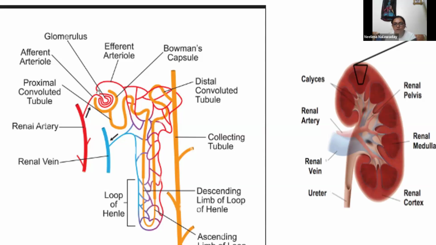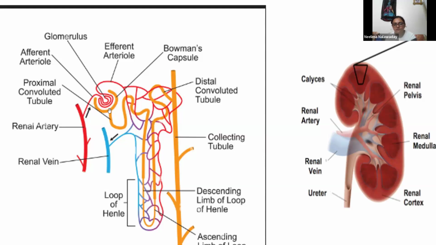So from here, renal artery is entering, then plasma is getting filtered and it is entering into this part. It is called the proximal convoluted tubule. No need to memorize these names and everything. I am just explaining the mechanism of urine formation. Okay. So here also from renal artery, blood is entering into Bowman's capsule. In glomerulus, the plasma is getting filtered.